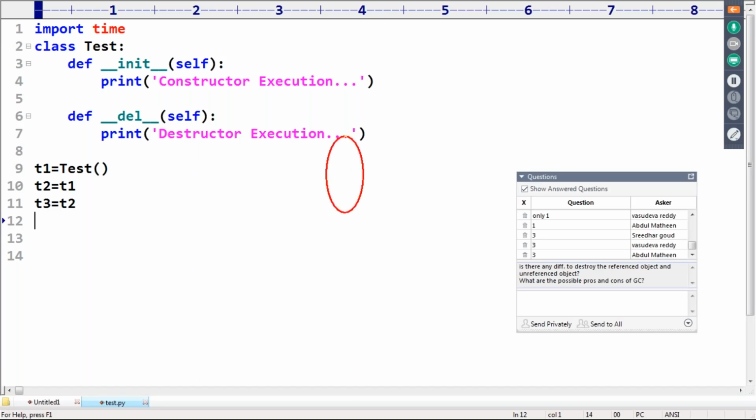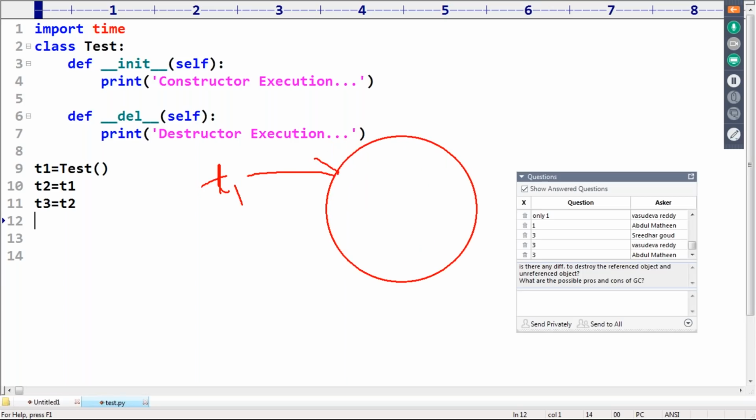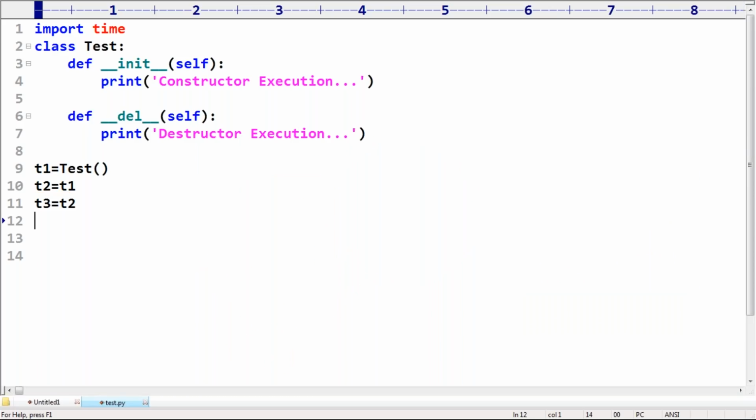The scenario is something like this. T1. Next, T2 is equal to T1 means T2 is also pointing to this one. Next, T3 is equal to T2 means like this. So three references pointing to the same object. Now I'm taking del T1.